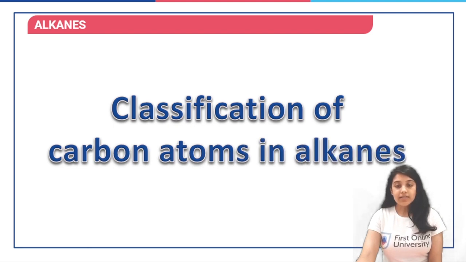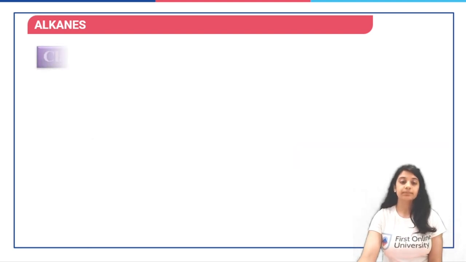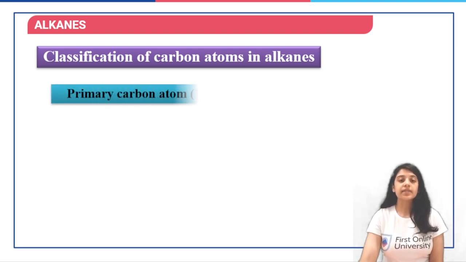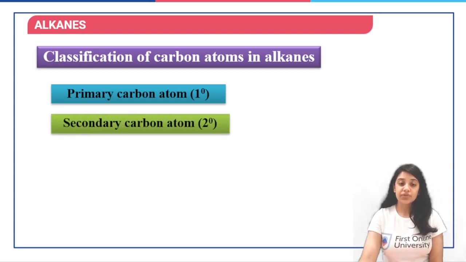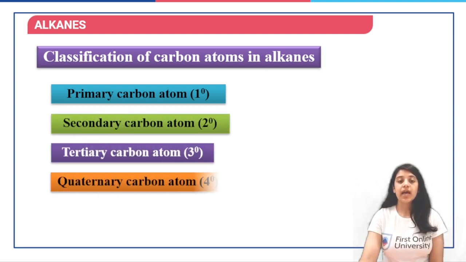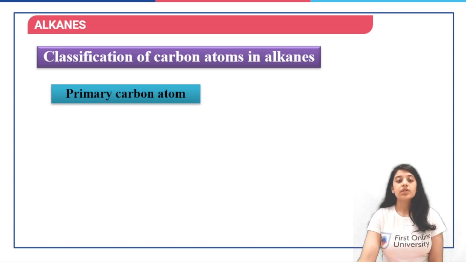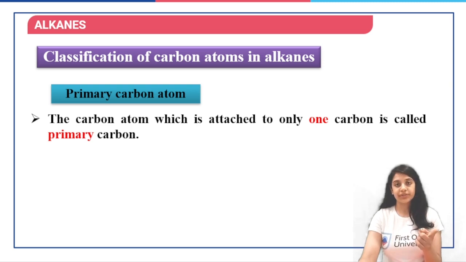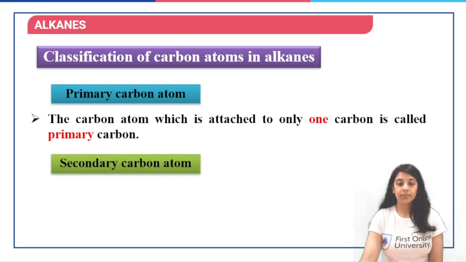Now let us classify the carbon atoms of alkanes. What is a primary carbon atom, secondary carbon atom, tertiary and quaternary carbon atom, that is, 1 degree, 2 degree, 3 degree and 4 degree respectively? The carbon atom which is attached to only one carbon next to it is called a primary carbon.